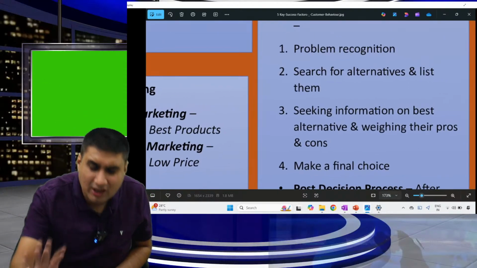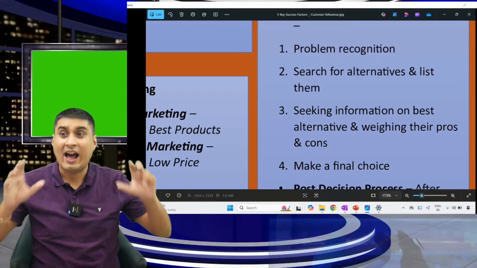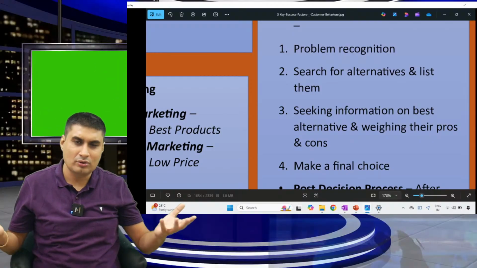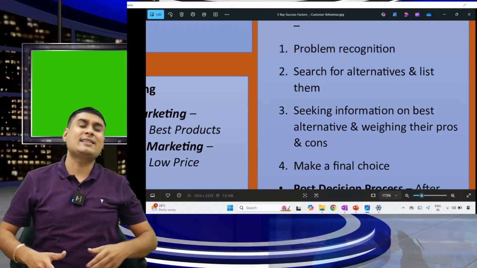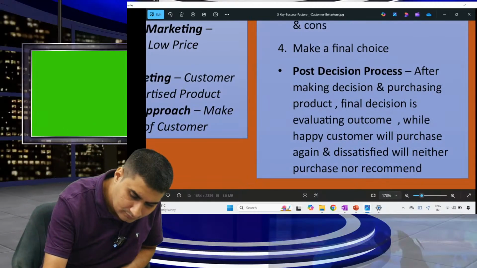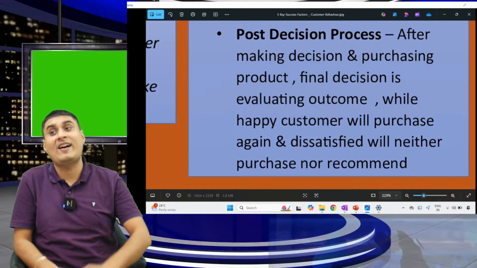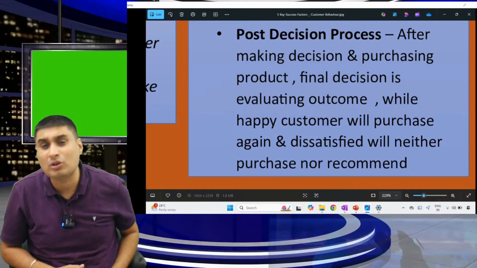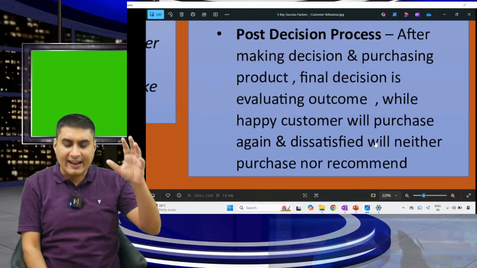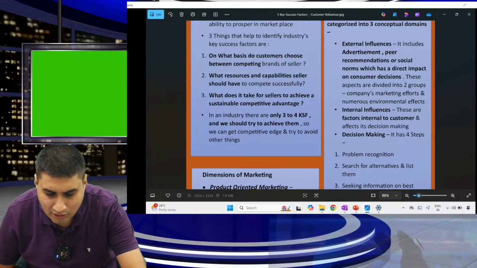Very simple. Decision making has 4 steps. 1, 2, 3, 4. Number one, problem recognition. Identify I want a phone. Okay. Make a list of all alternatives. Understood, sir. Third, find out the advantage and disadvantage of all alternatives, and make a final choice. Over. Last, post decision. After making a decision, the final step is evaluating the outcome. If you are happy with your decision, you will recommend to others, this phone is very good. If dissatisfied, you will neither recommend nor purchase again. Over. Simple. Once you have to read.